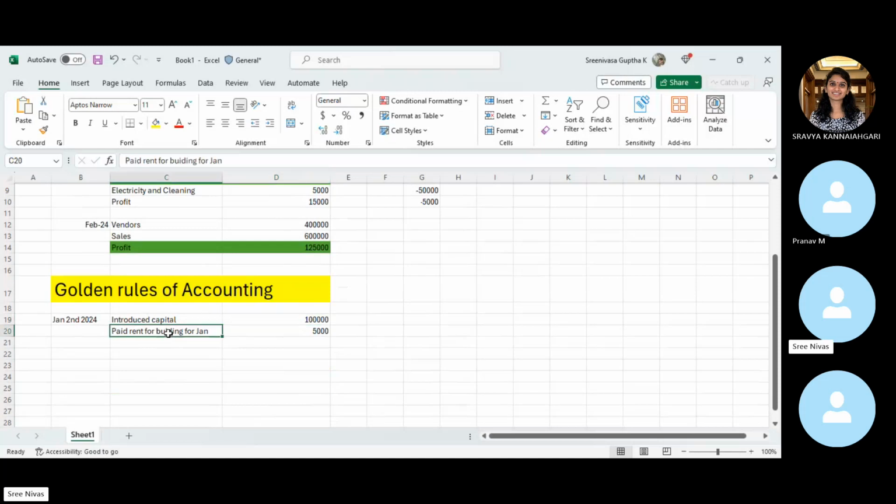But if you see the next example, that is paid rent for building, right? So here for your business, you're incurring some expense in the form of rent. But how will you record that one? If you want to record the transaction, first you should know what is happening with the cash. So what is happening here with the cash? It is going out of the business, right? That is from your bank account, you are paying 5,000 to the landlord. So that means 5,000 rupees is going to reduce from your bank account. It is going, so even this is also connected with the cash.